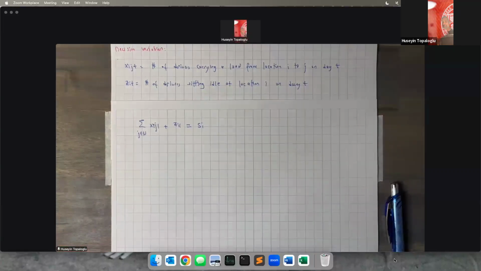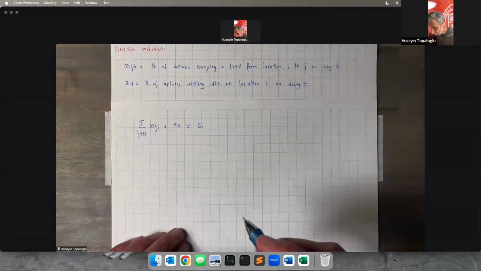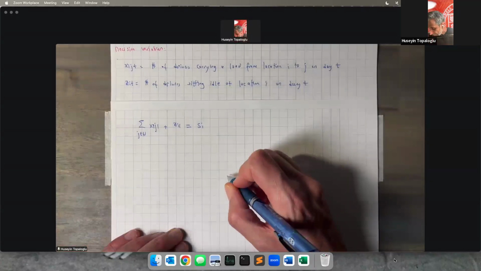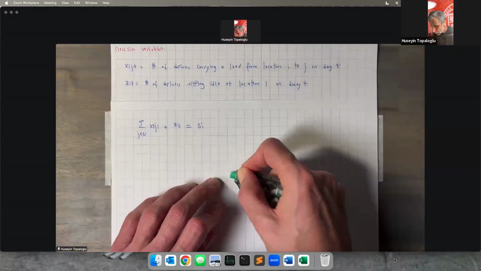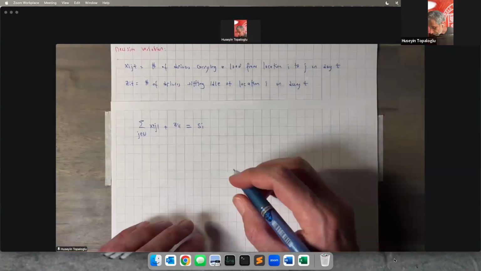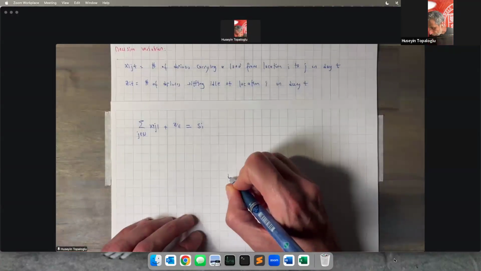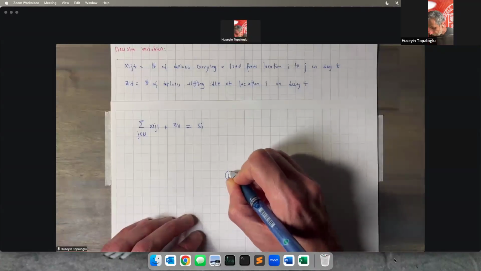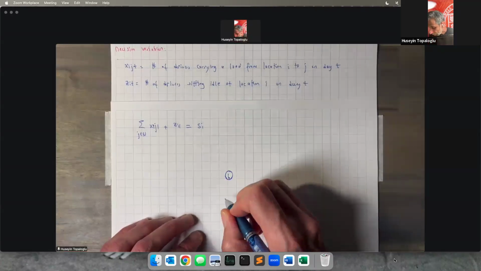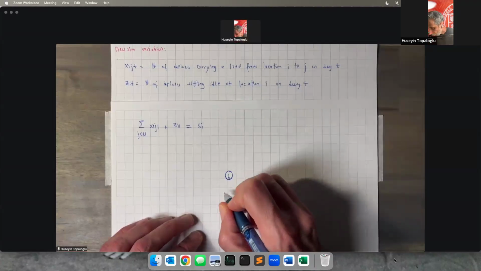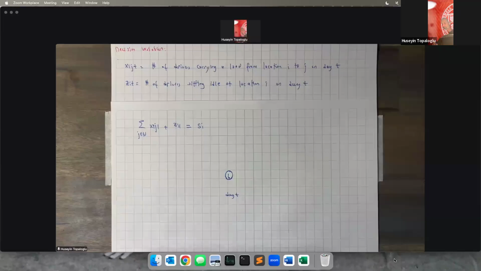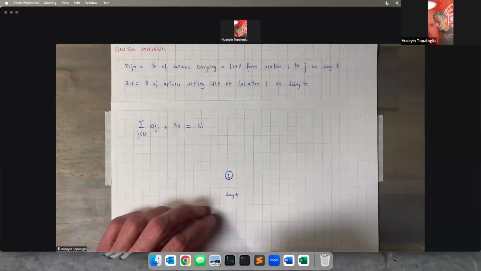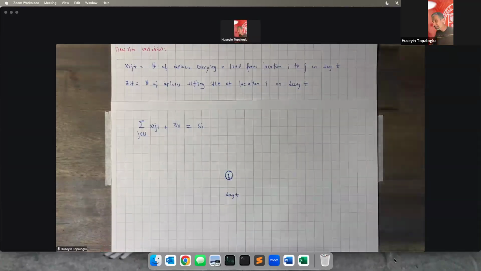Now let's think about what's happening in an intermediate day. Let's take an intermediate day T, and let's look at location I on an intermediate day T.